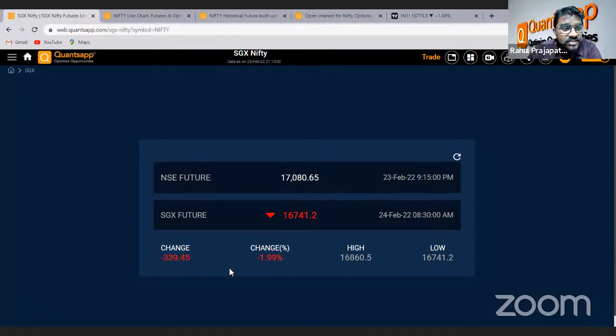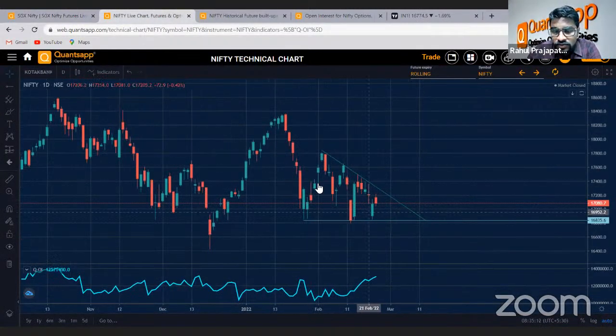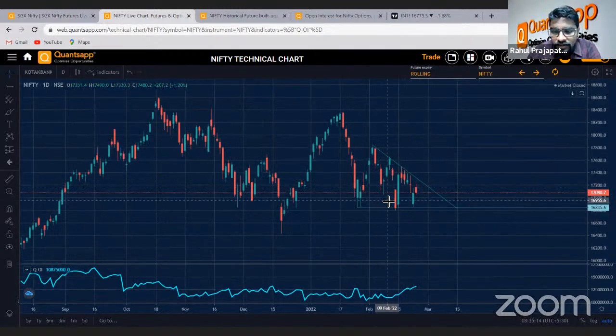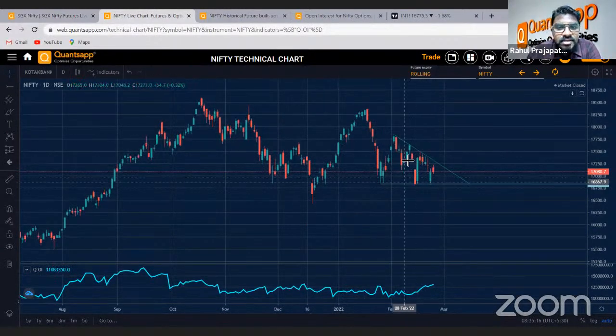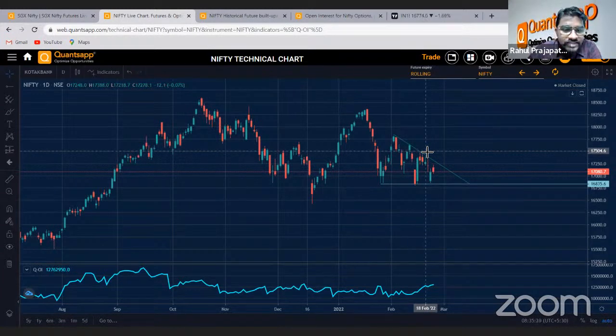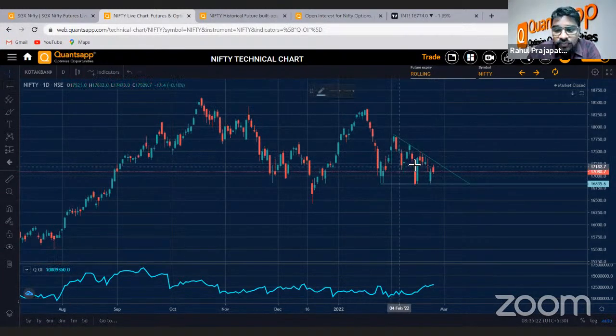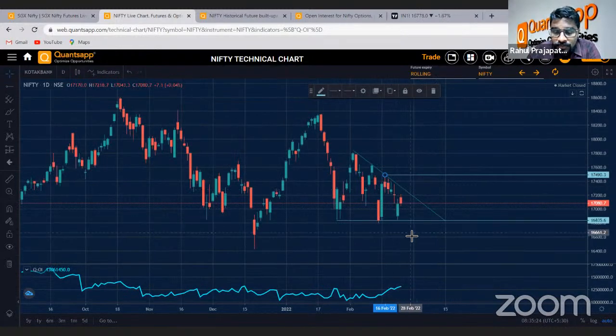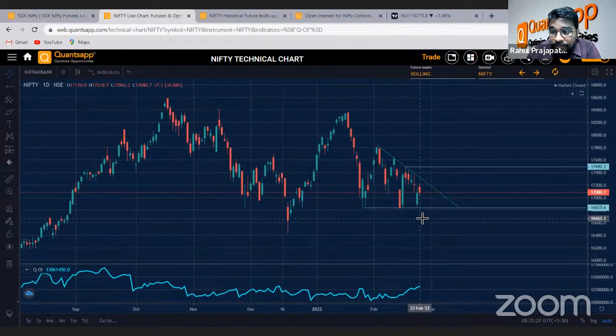Now we have discussed, if we talk about the technical charts, this was the pattern that has been formed, and we were discussing the market is trading in a range. So the 17,500 level on the higher side, we know that was a resistance for the market, right? And this was a good support. Now the market might be opening below this range. Okay, what do we do when the market falls below, breaks this range, and how do we trade it after this?